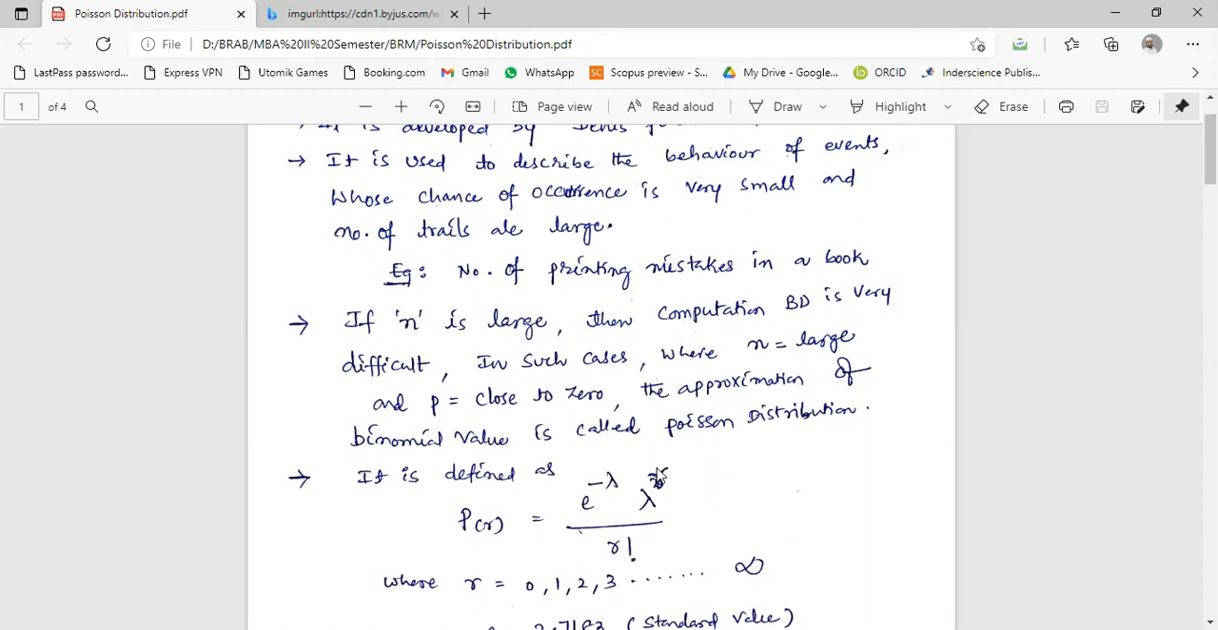So here you are checking a large number of pages, that is, n is more, and the probability of success is very small, close to 0, right? So when the probability of success is close to 0 and n is large, then we can use this Poisson distribution formula.